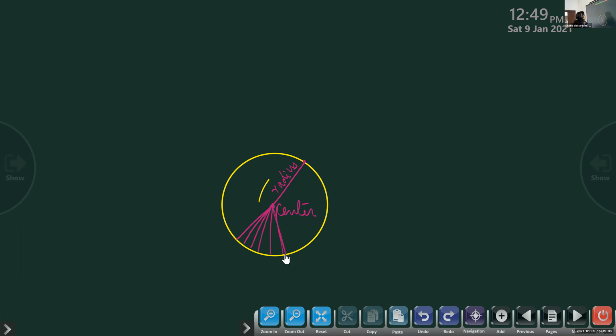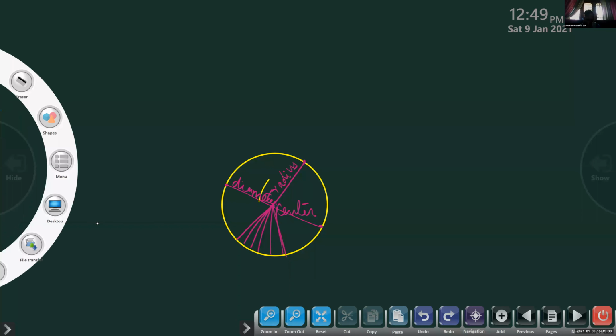Now, if I draw a line joining one point of the circle to the other point of the circle through the center, that is known as the diameter, isn't it? Okay. Now you know what is a center, what is radius, and what is diameter. Clear? Okay.